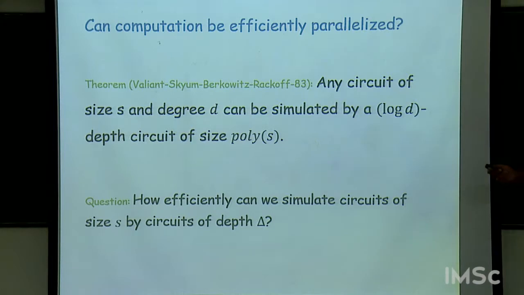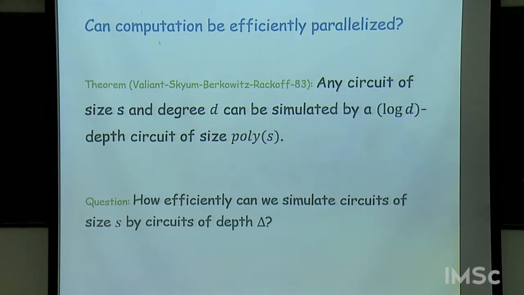But recently, in the last 10 years, people started asking, can we reduce the depth even further? Can we make the depth even smaller than log d or not? So in general, what if we wanted to make the depth some number delta, let's say 4, 5.